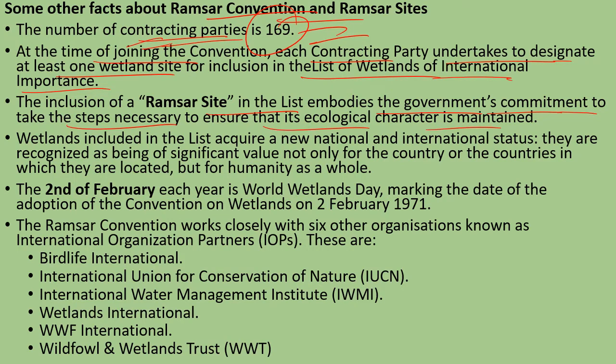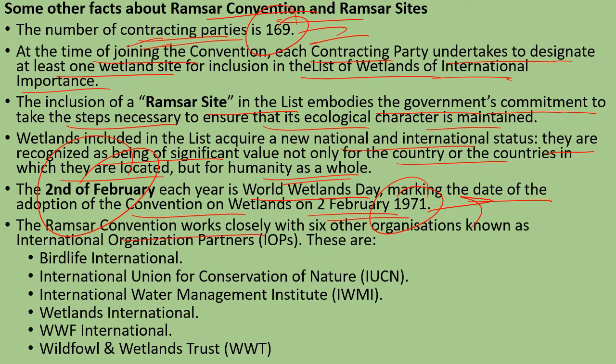Wetlands included in the list acquire new national and international status. They are recognized as being of significant value not only for the country or the countries in which they are located, but for humanity as a whole. The 2nd of February each year is World Wetlands Day, marking the date of the adoption of the Convention on Wetlands on 2nd February 1971, जब ये Ramsar Convention sign की गई थी.